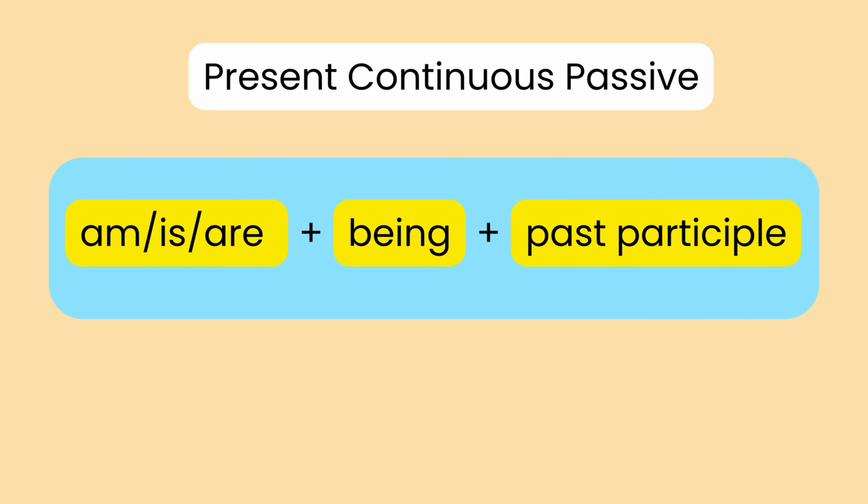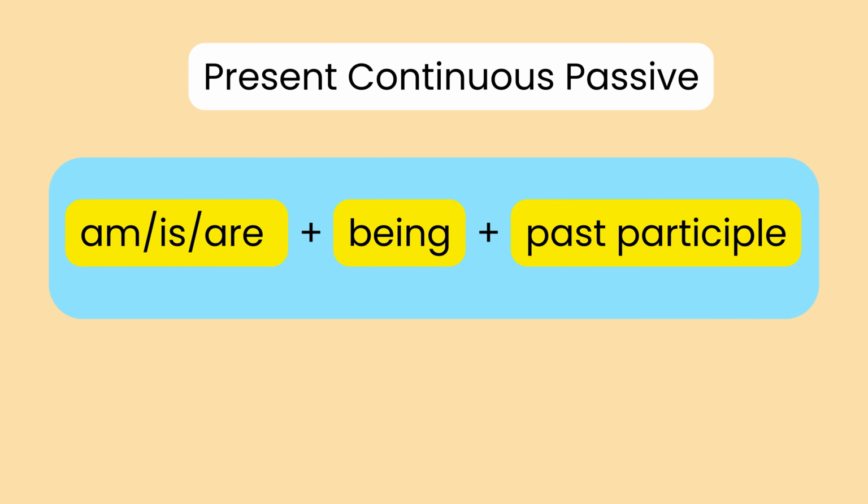Now let's look at the future simple passive. The structure is will be, plus past participle. We use this tense to talk about actions that will happen in the future. For example, the email will be sent tomorrow.